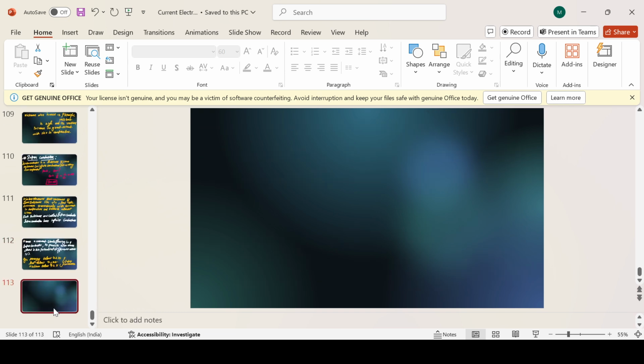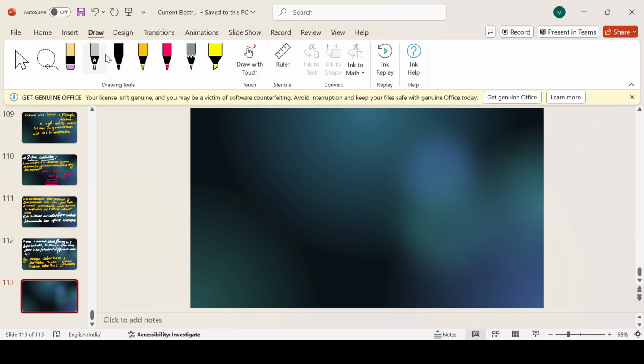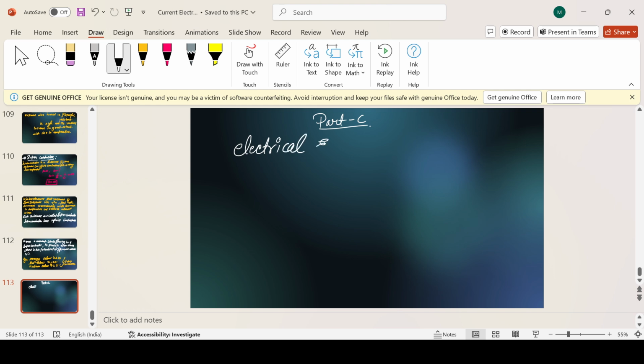So now we have part second. Part second is of EMF and terminal voltage resistance, but instead of that, what we are doing now is part C. Okay, so it's part C, and that is electrical energy and power.